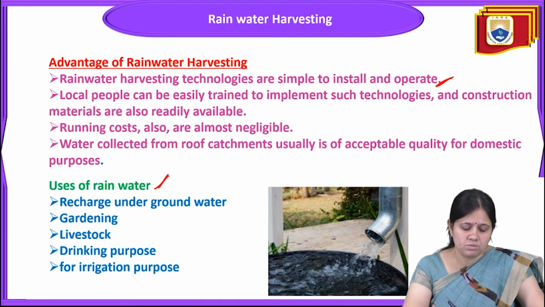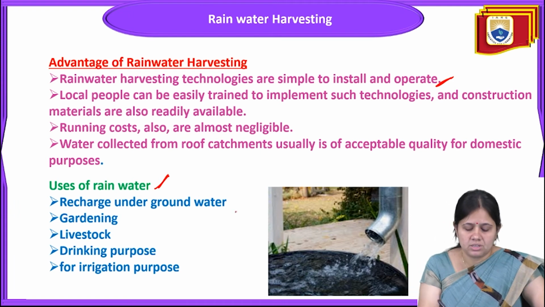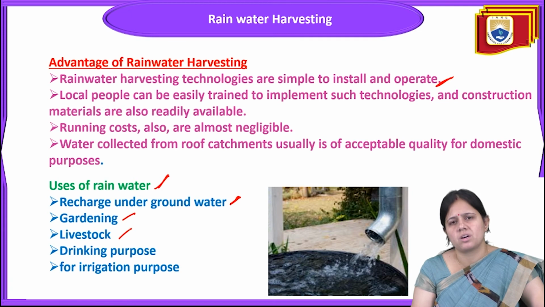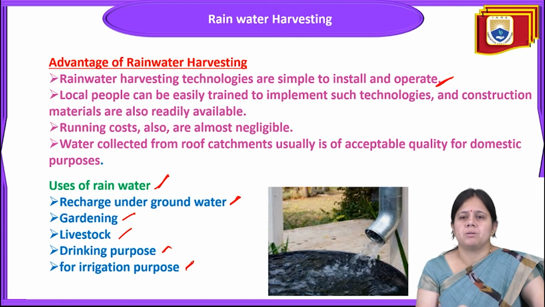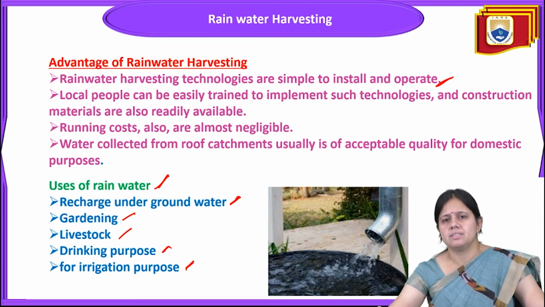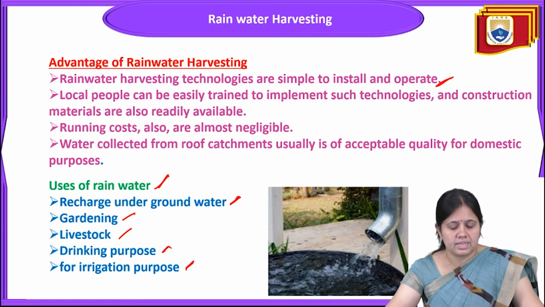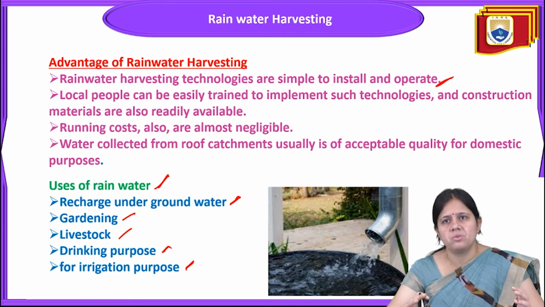And next, what are the uses of this rainwater? It will help in the recharge of groundwater, gardening, and livestock farming. Next are drinking purposes and irrigation purposes. So we can use this rainwater in many ways, like recharge of groundwater, gardening, livestock, drinking and irrigation also. These are the different categories where you can utilize rainwater harvesting.